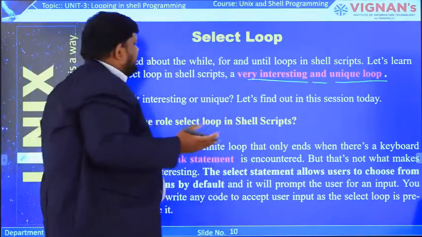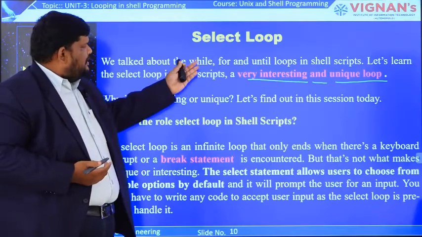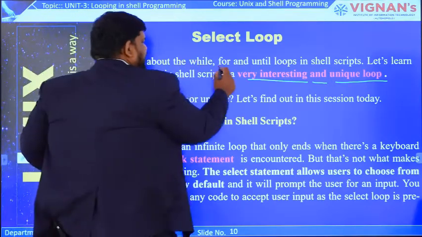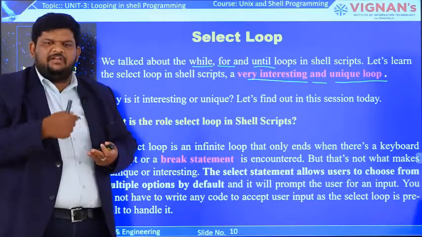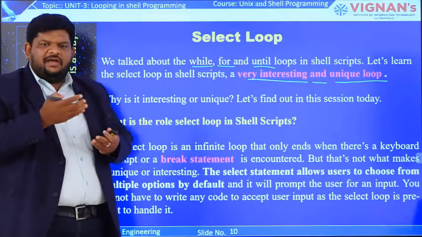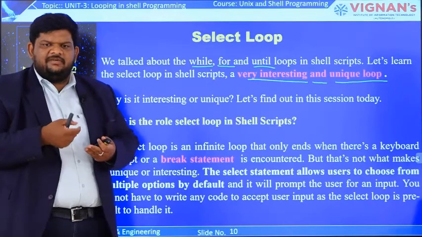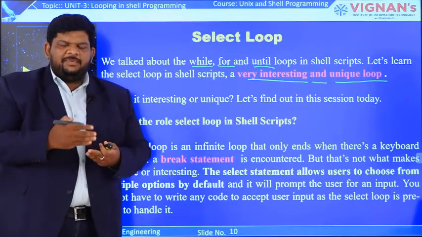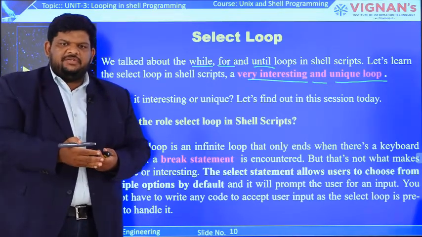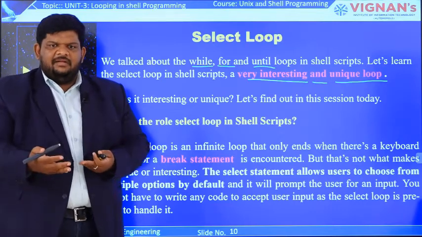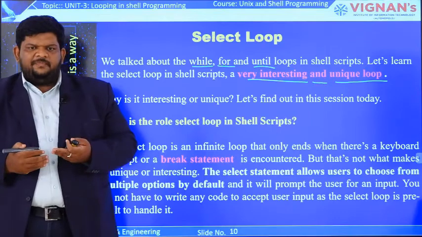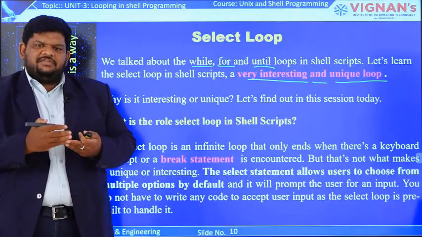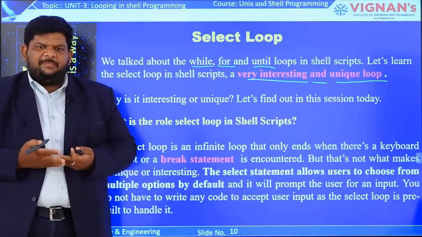If you compare the previous three loops, execution happens like this: the for loop depends on the items present in the item list. The execution of the body of the while loop depends on the result of the test evaluation. Same with until: if the test evaluation result is false, the loop body is executed, and if the result is true, termination happens.